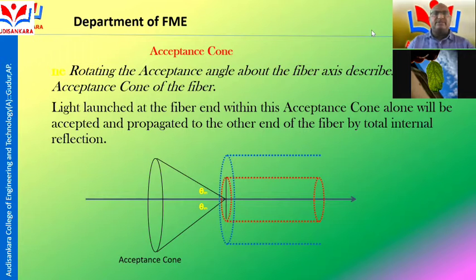What is the acceptance cone? Rotating the acceptance angle about the fiber axis describes the acceptance cone of the fiber. The light launched at the fiber end within the acceptance cone will be accepted and propagated to the other end of the fiber by total internal reflection. That is called the acceptance cone.